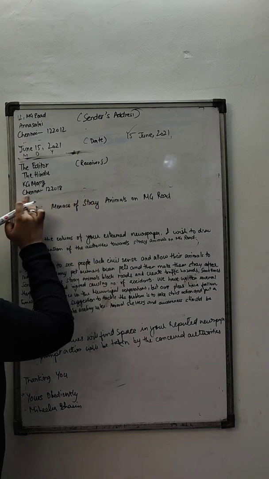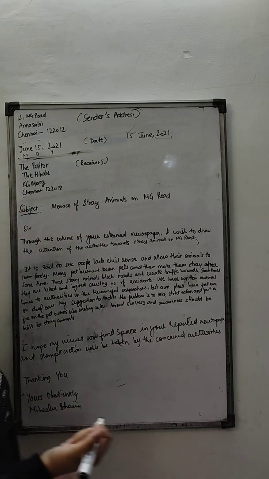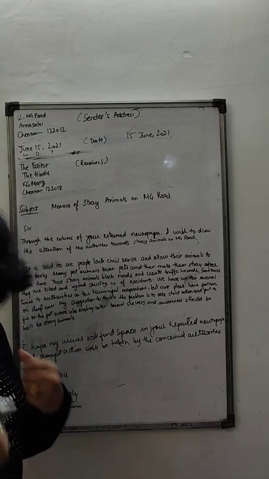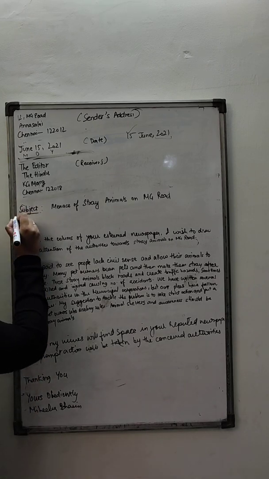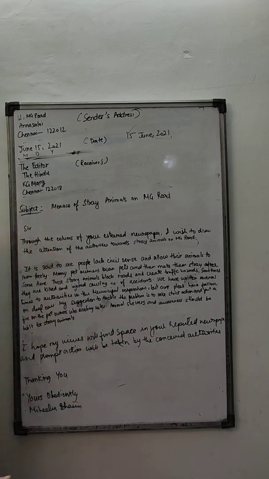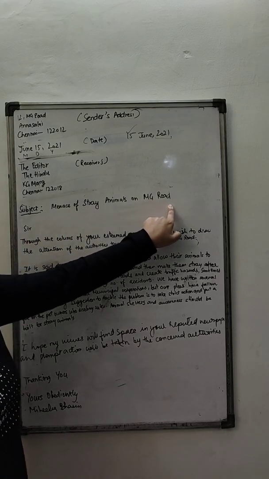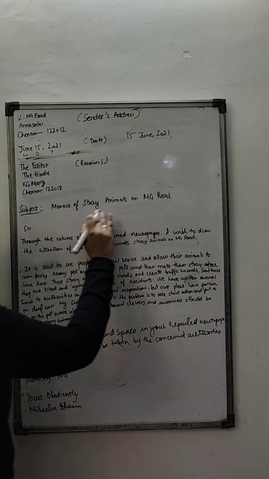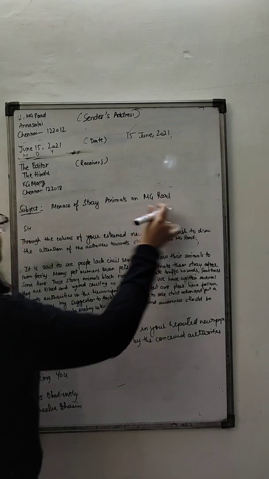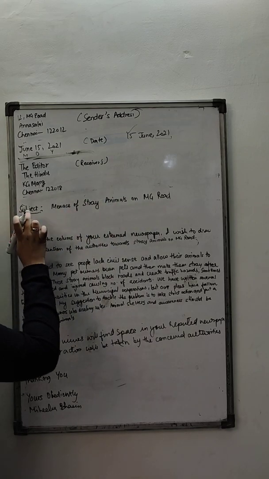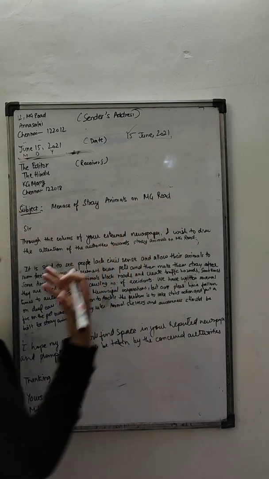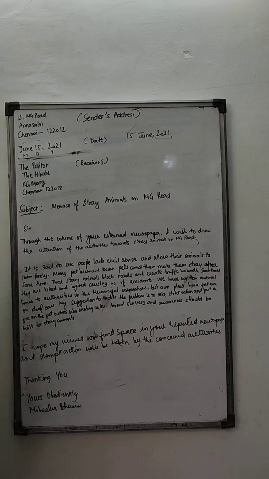Now I'm going to erase it. After this I'm not going to make these marks because you're intelligent students, you'll get to know where I've left a line. After leaving a line, you have one subject. Now you will see I've written the subject, I've underlined it, and I've put a colon. And a very crisp subject I've written here: Menace of stray animals on MG Road. So you have underlined the word subject, not the entire statement.